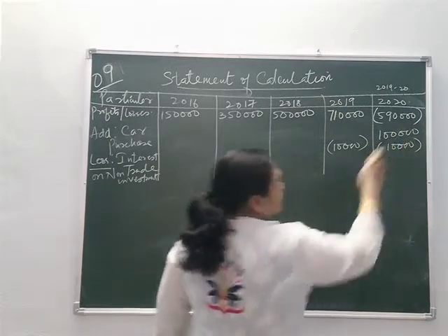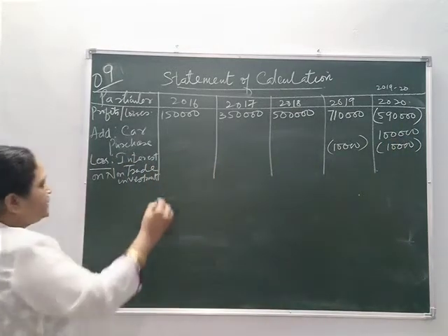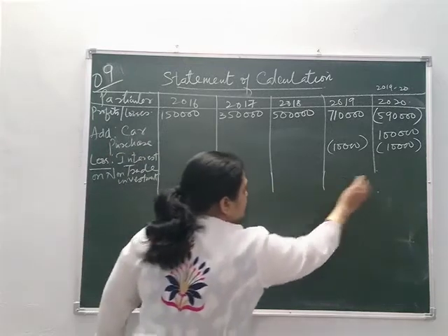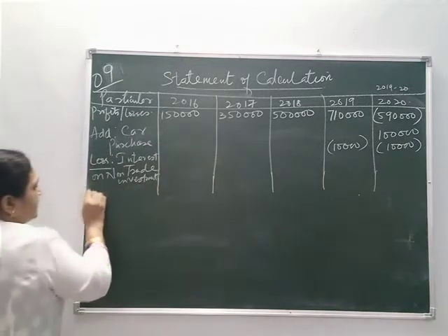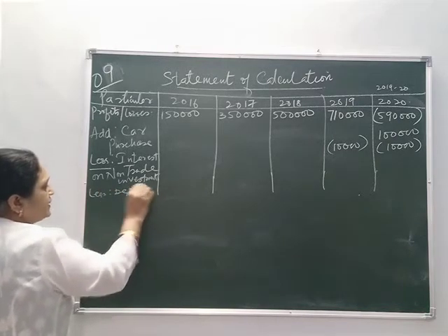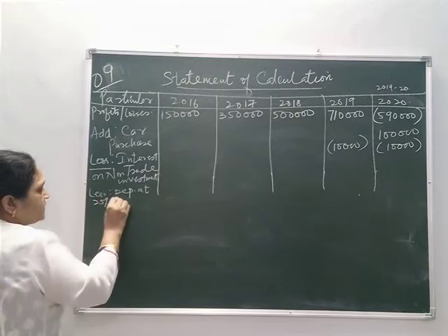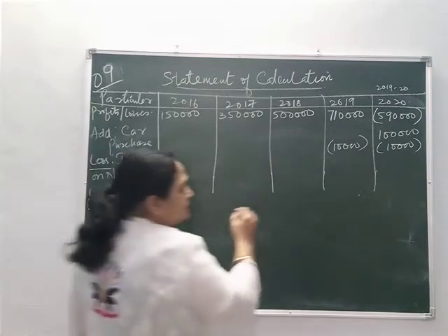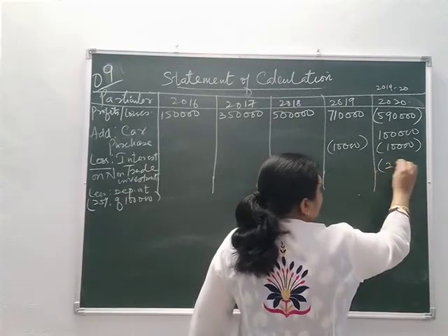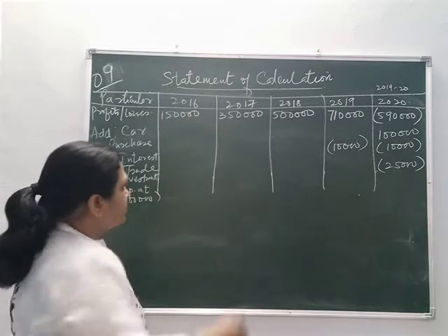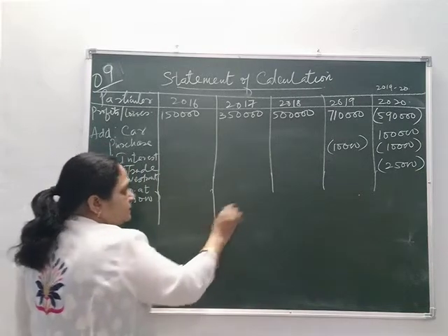We will give the final effect in the last. And also depreciation. 1 lakh is the car, 25% is the depreciation, less depreciation at 25% of 1 lakh, that is 25,000.